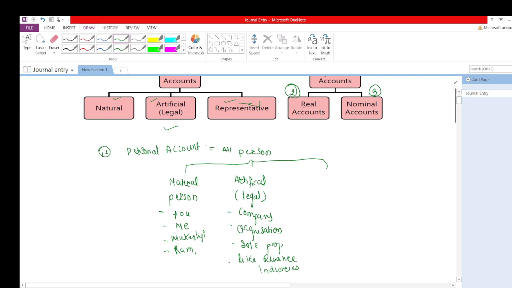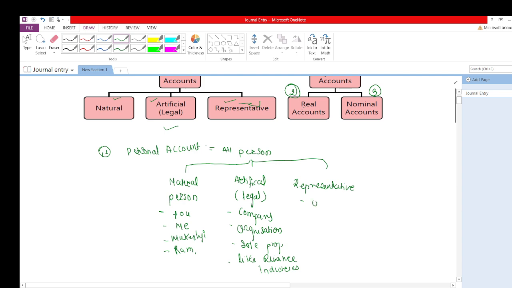Reliance Industries cannot talk, but still, according to the law, they are categorized as a person. And the third is the representative person. Now we'll see who will be a representative person. If Reliance Industries wants to attend any meeting, can they attend? Not at all, because they are not able to go anywhere.